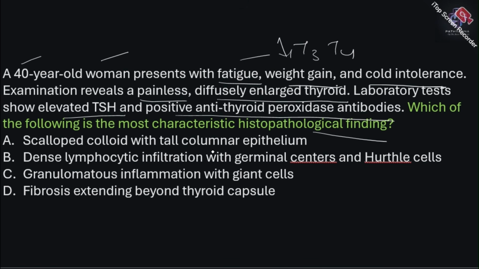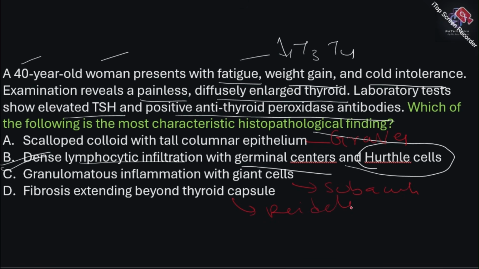We just discussed, it is going to be Hurthle cells. Okay, you have a lymphoid infiltration with germinal centers and Hurthle cells. Where do you see scalloping? This is what you see in Graves disease. Okay, scalloping is Graves disease. Granulomatous inflammation, again as I discussed, subacute. Fibrosis, Riedel's. Okay, next question.